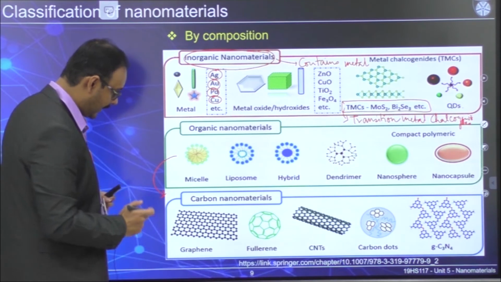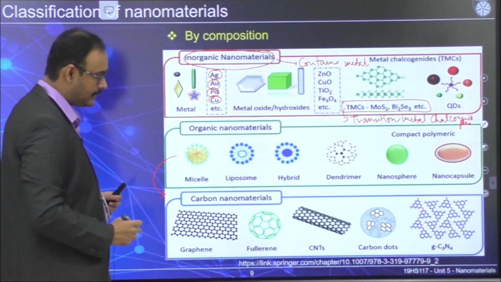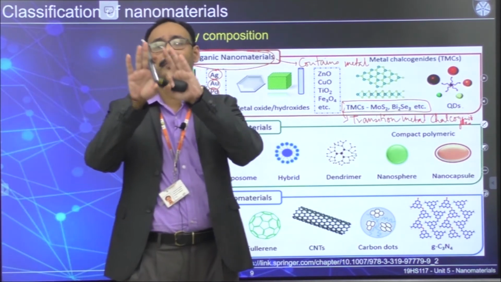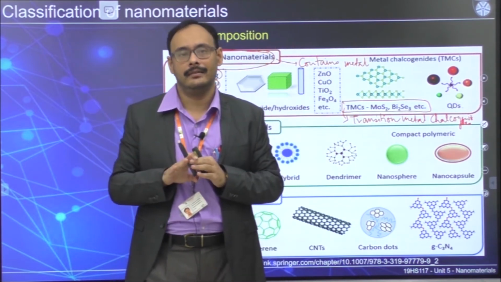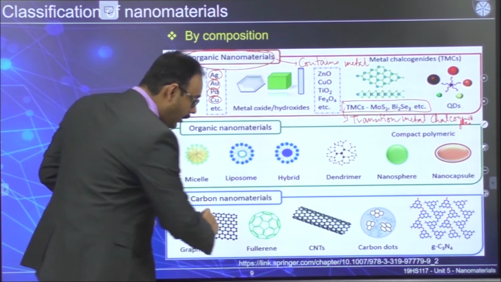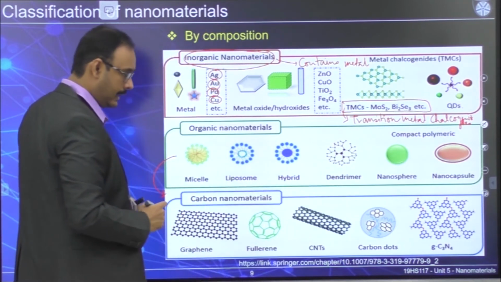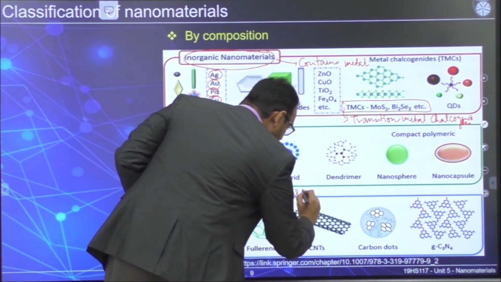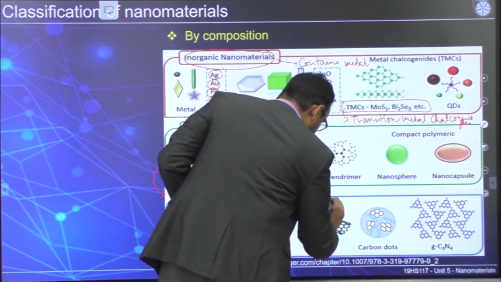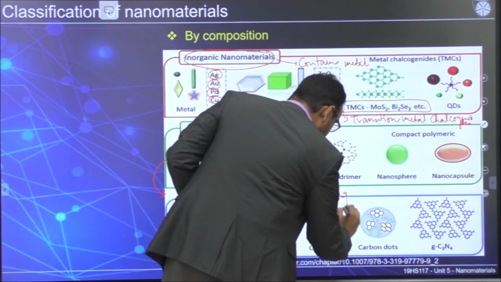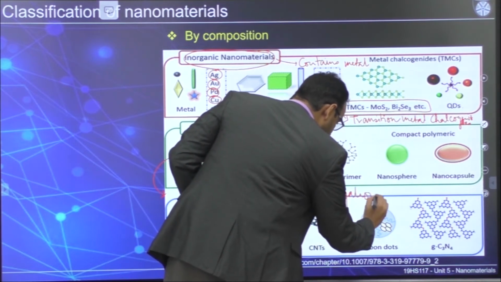Because if you look at the structures, this graphene structure looks like benzene rings that are actually attached side by side. All the molecules that we have have a very unique sp2 conjugation. I hope you have some idea about what sp2 conjugation means.